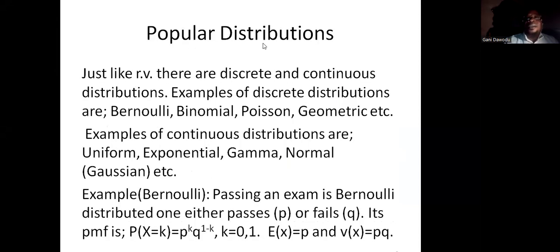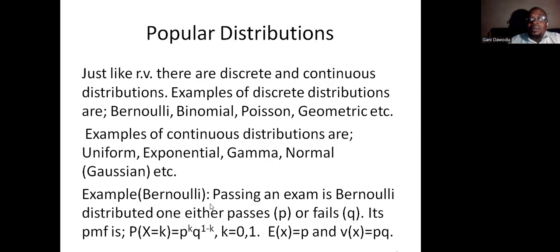Well, I haven't said all that. All we've said concerns the contents of videos 1 and 2. All that remains to be said is distributions. Just like random variables have types, discrete and continuous, distributions are also discrete and continuous in nature. Here I intend to talk about 4 discrete distributions: the Bernoulli, the binomial, Poisson, geometric, and 4 continuous distributions: uniform, exponential, gamma, normal.